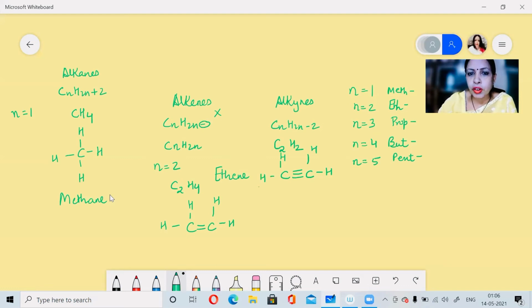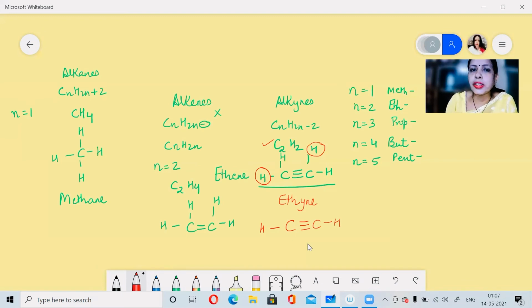If I draw this as the formula, then you will find that this formula is wrong because we are not placing the hydrogen atoms as per the molecular formula. So the correct formula will be: already 3 bonds are present between the 2 carbon atoms, so it requires only 1 bond with hydrogen to complete its octet state. Similarly, for the second carbon atom, this will be the structural formula for ethyne. Why ethyne? Because N is equal to 2. So the name will start from eth and we will add YNE to make it ethyne.